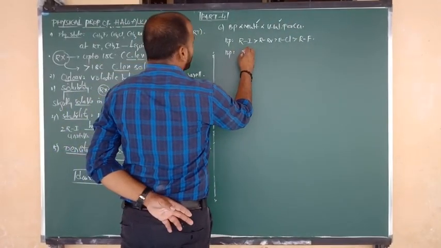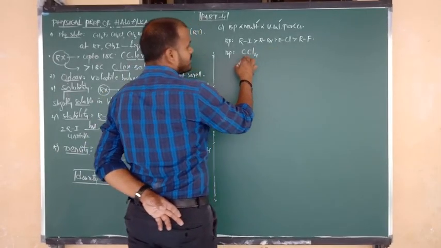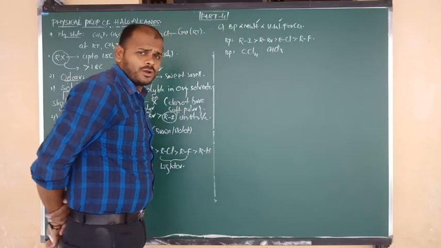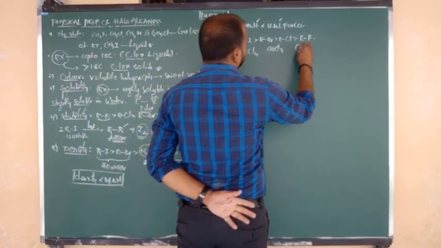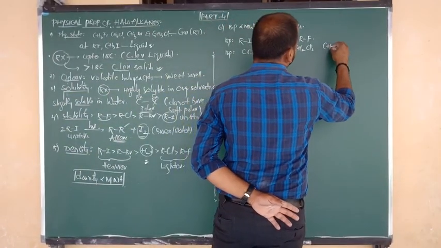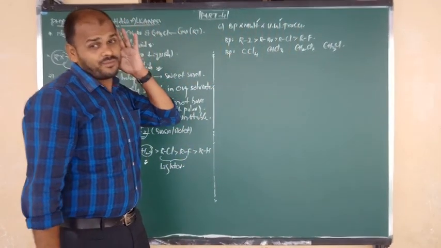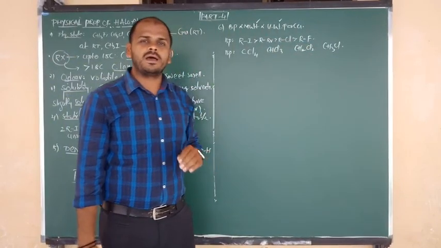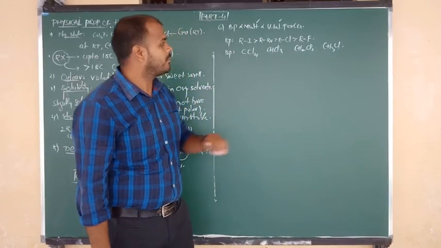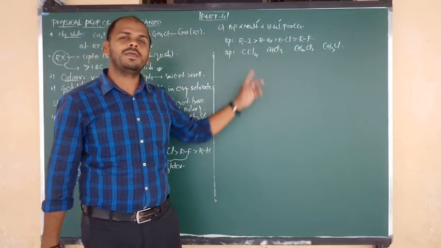Good. Another example I am going to show you: carbon tetrachloride, or tetrachloromethane; next chloroform, or trichloromethane; next dichloromethane, CH2Cl2; and next chloromethane, CH3Cl. Listen carefully here. I have given 4 options, and in all 4 options one carbon is common, with no extra carbons. Just check the halogens: here 1, here 2, here 3, here 4.